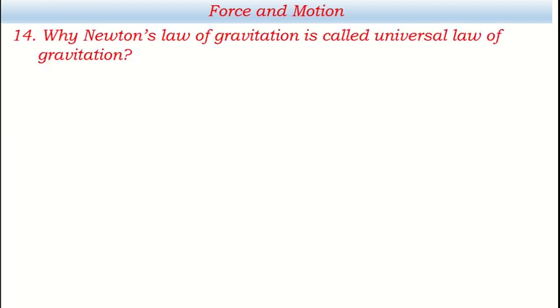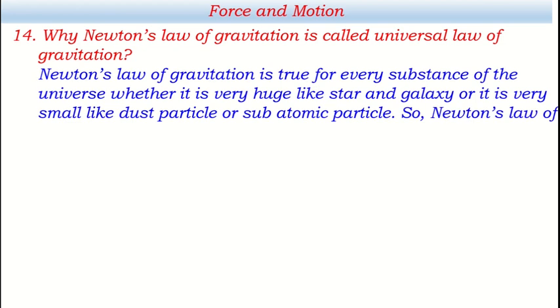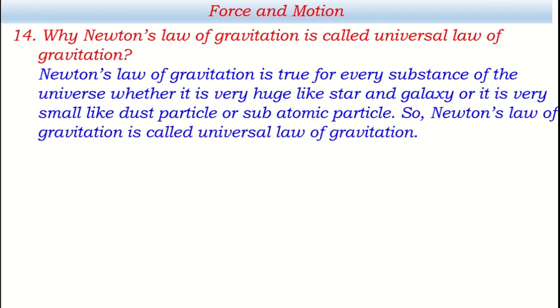Okay, let's have another question. Why is Newton's law of gravitation called the universal law of gravitation? We can say this way. Newton's law of gravitation is true for every substance of the universe, whether it is very huge like a star and galaxy, or it is very small like a dust particle or subatomic particle. So Newton's law of gravitation is called the universal law of gravitation.